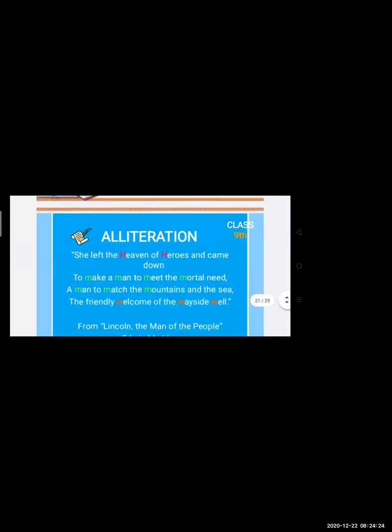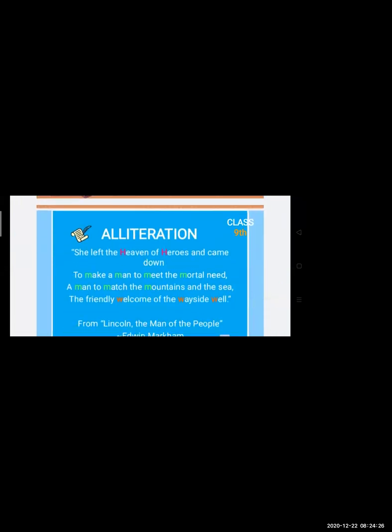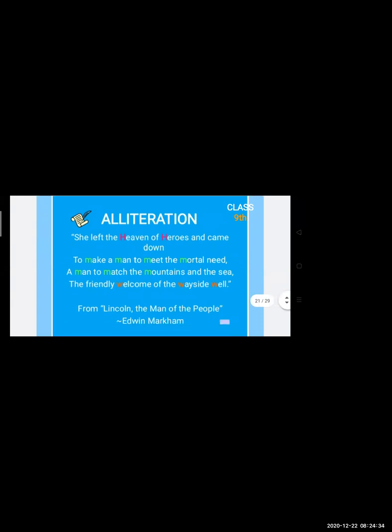Some more examples. She left the heaven of heroes and came down. Again the H alphabet is repeated. The next: to make a man to meet the mortal need. Again, in this sentence, M is constantly repeating, so hence it goes for alliteration.